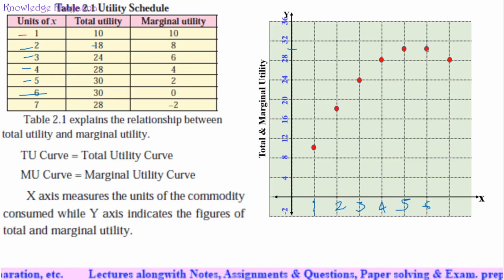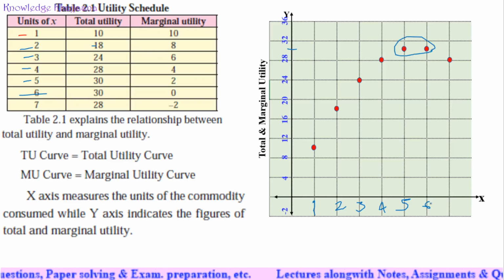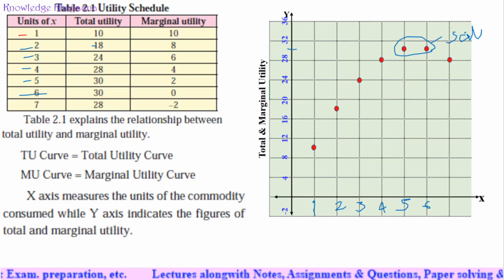It remains constant after drinking an extra glass of water. This means we have reached the point of satiety, the point of satisfaction.